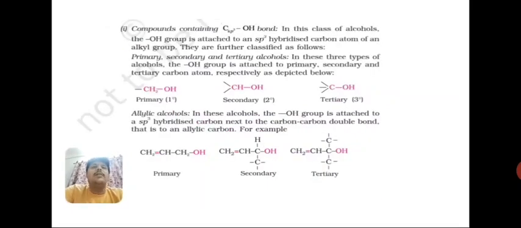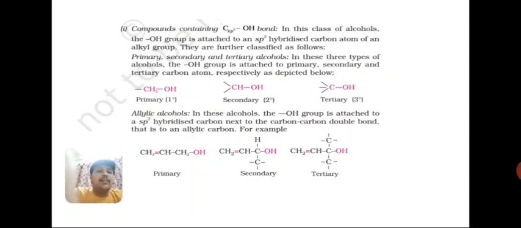So first, the compounds containing sp3 carbon. Students, here also the first category is primary, secondary and tertiary alcohol. Like primary, secondary and tertiary alkyl halide, here the topic is similar: primary, secondary and tertiary alcohols, right?